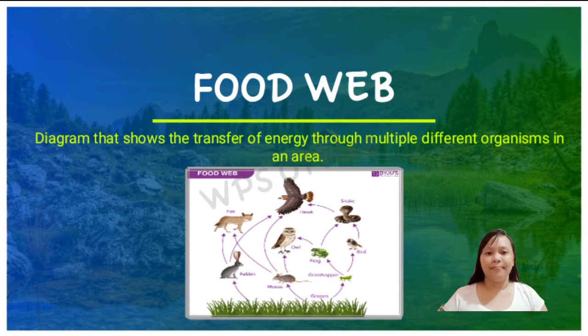The food web. A food web illustrates the flow of energy through interactions in the ecosystem. All the food chains in a single ecosystem make up a food web. Each organism in an ecosystem is a link in a number of food chains, and energy and nutrients can go along different food chains as they move through the ecosystem. A food web is made up of all the linked and overlapping food chains in an ecosystem.